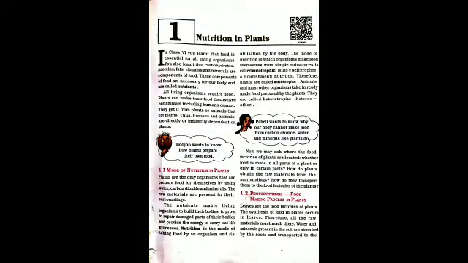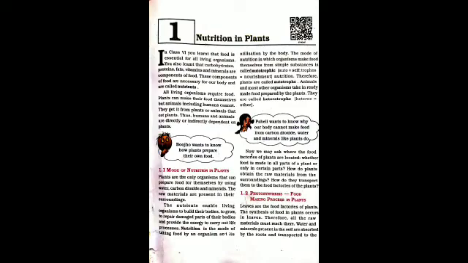The very first chapter talks about the nutrition in plants. In class 6th, we have talked about what are various nutrients. We can say carbohydrates, proteins, fat, vitamins, and minerals. All these basic nutrients are required for body normal functioning. So all living organisms consume their food. Then what is nutrition? Do you know that?